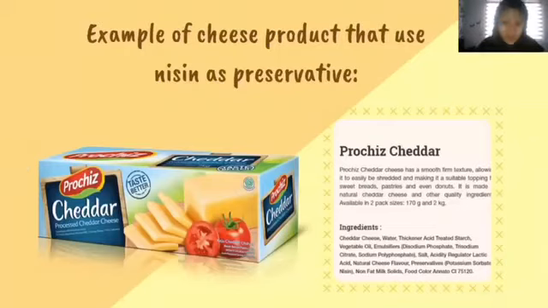Okay, as you can see now, cheddar cheese is one of the examples of products that use Nisin as a preservative.